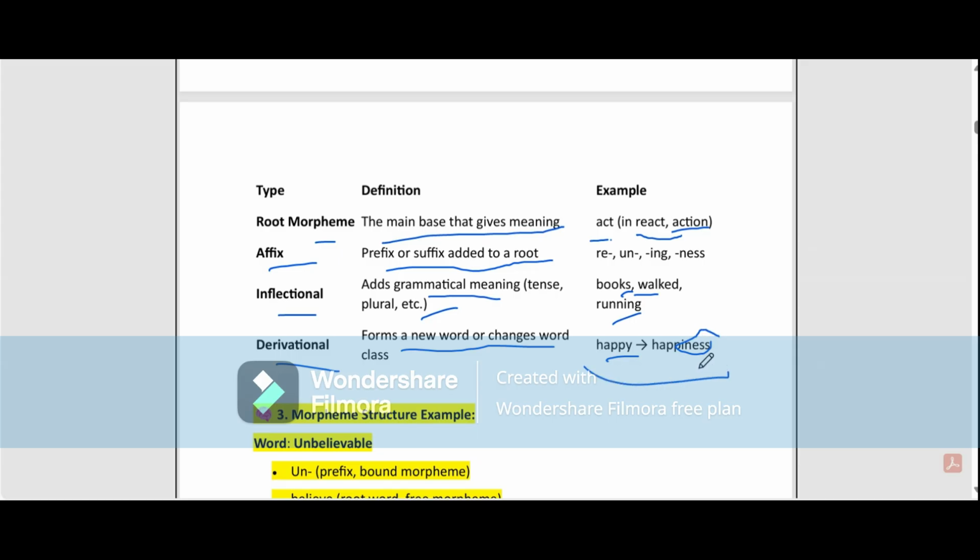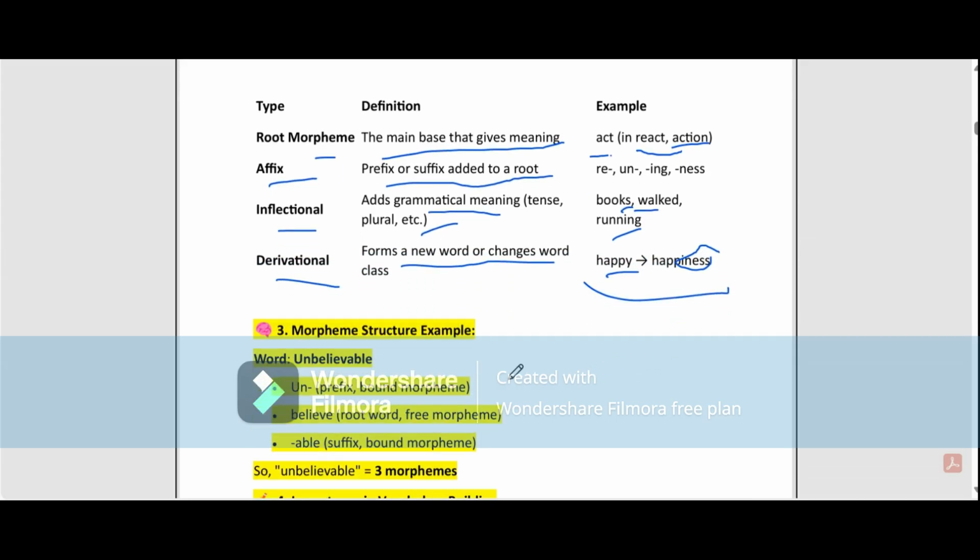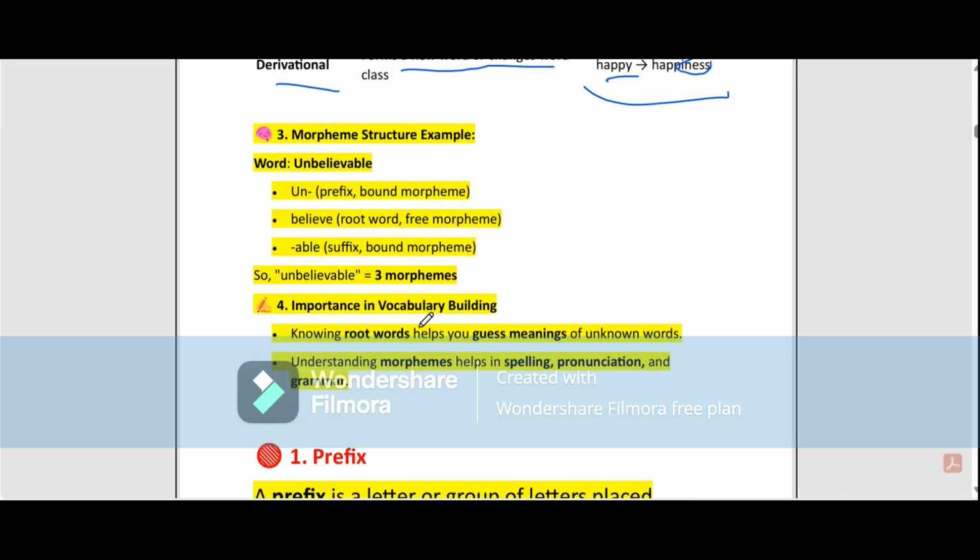Another topic is morpheme structure example. So the word is unbelievable. Here un is the prefix, and what is that? That is the bound prefix. That is a bound morpheme. Why is that a bound morpheme? What is a bound morpheme? It cannot stand alone.